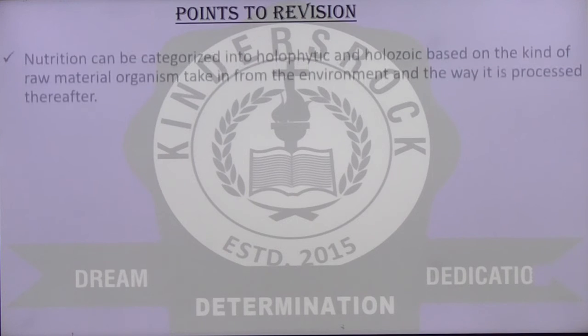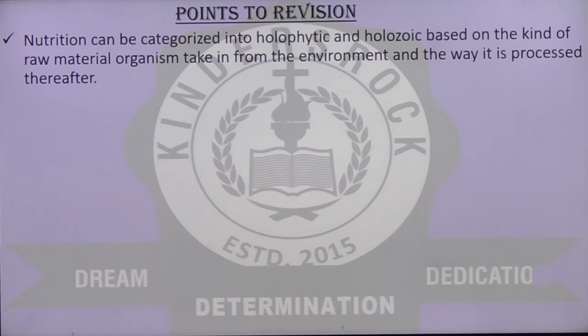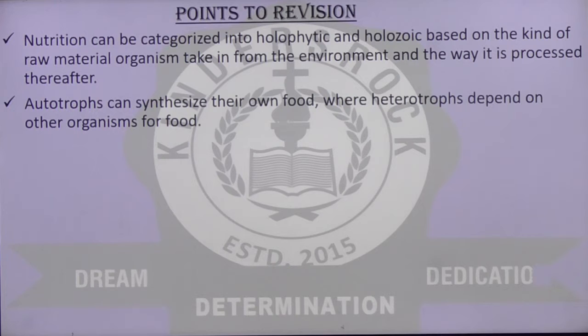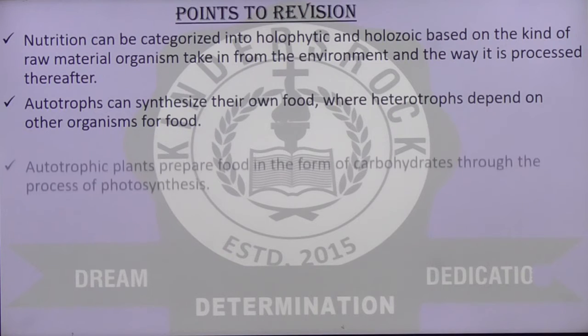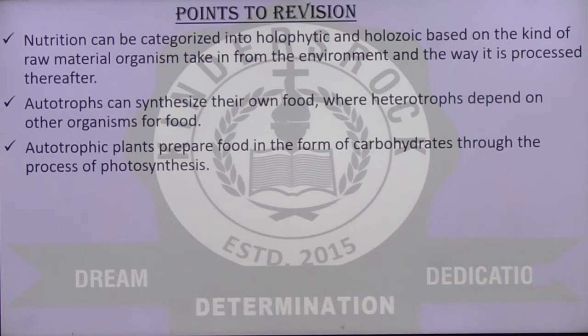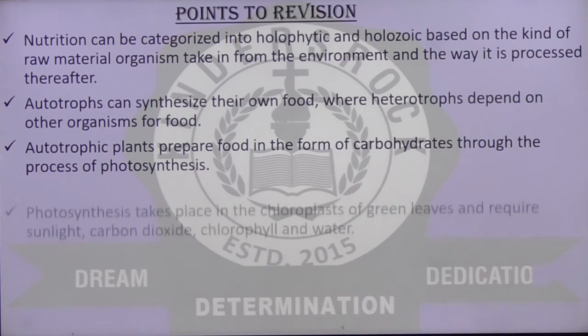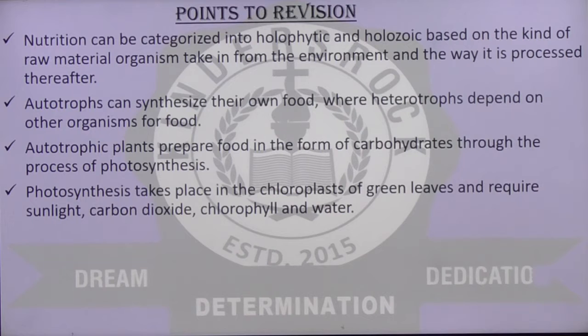Points for revision are: nutrition can be categorized into holophytic and holozoic based on the kind of raw material organisms take from the environment and the way it is processed thereafter. Autotrophs can synthesize their own food, whereas heterotrophs depend on other organisms for food. Autotrophic plants prepare food in the form of carbohydrates through the process of photosynthesis. Photosynthesis takes place in the chloroplasts of green leaves and requires sunlight, carbon dioxide, chlorophyll, and water.